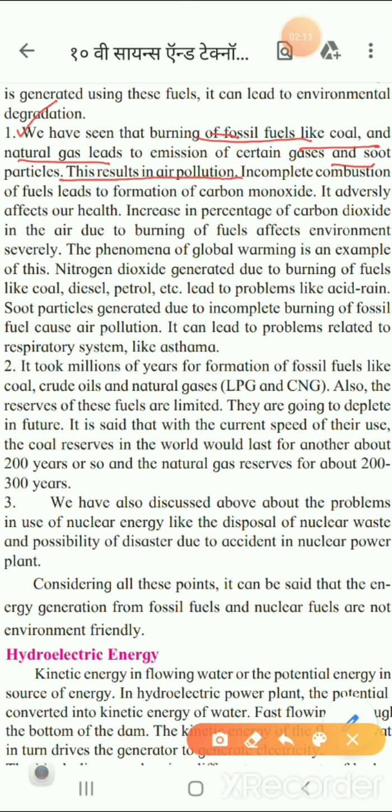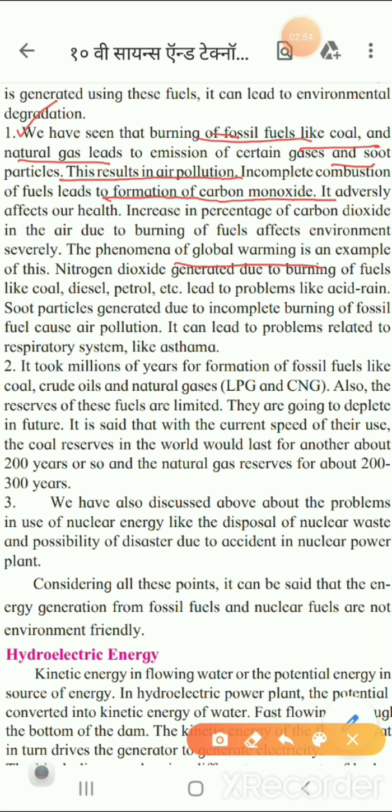Now incomplete combustion of the fuels leads to the formation of carbon monoxide. Which gas, children? Carbon monoxide. Why is it called mono? Because the formula is CO, and for carbon dioxide it is CO2. So it affects our health whenever there is an increase in the percentage of carbon dioxide in air due to burning of this type of fuels. It affects the environment severely. Now the phenomenon of global warming is an example of this.